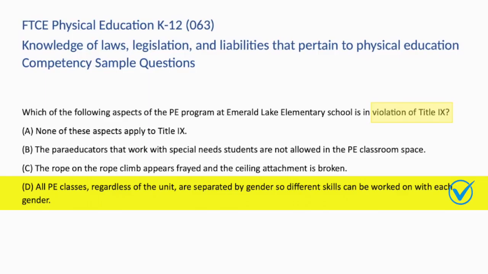Title IX is a federal law enacted in 1972 to prohibit gender discrimination in schools and other programs that receive funding from the federal government. While all the choices are in violation of other regulations, whether they be safety or the Individuals with Disabilities Education Act, the one that is in violation of Title IX is the one where PE classes are always separated by gender. This goes against the equity that Title IX is trying to restore.